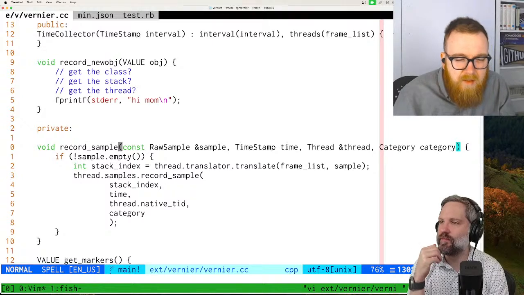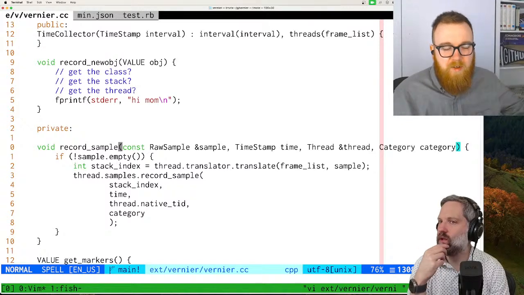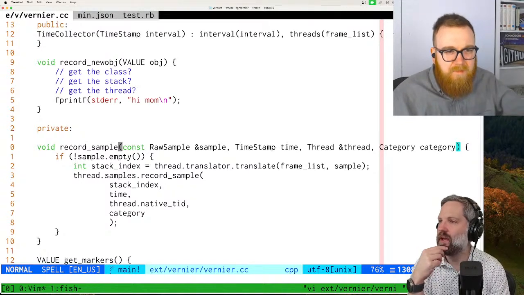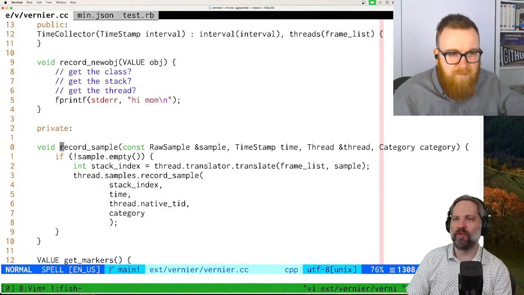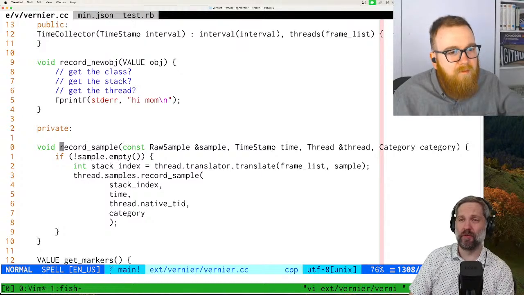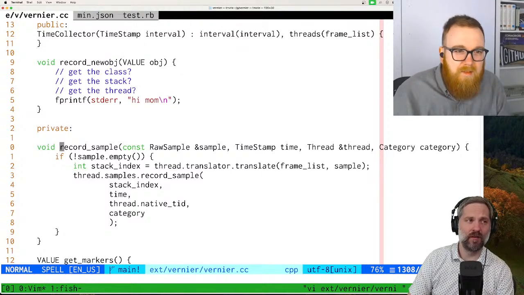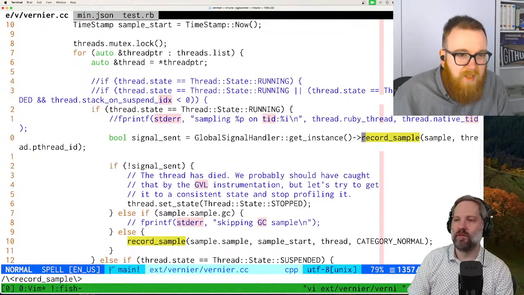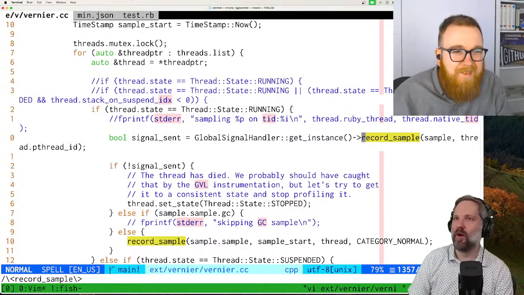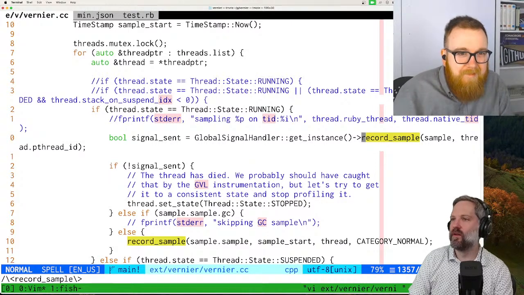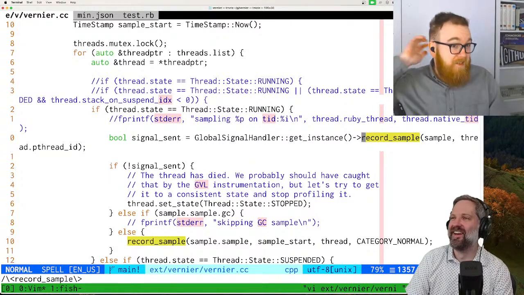And it also comes with a thread, so it knows which Ruby thread, or which Vernier Ruby thread it is, and a category and a timestamp. Let's find the caller of record sample and see what it does. I think it's going to be pretty scary. Oh goodness, this is scary. But we don't need to do most of this.